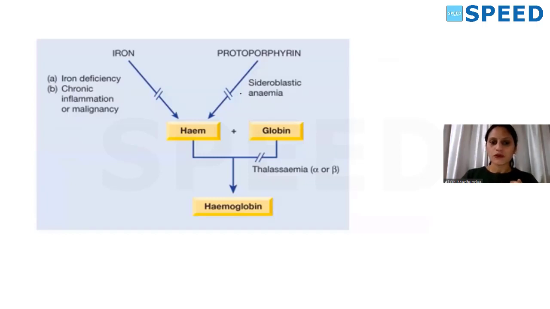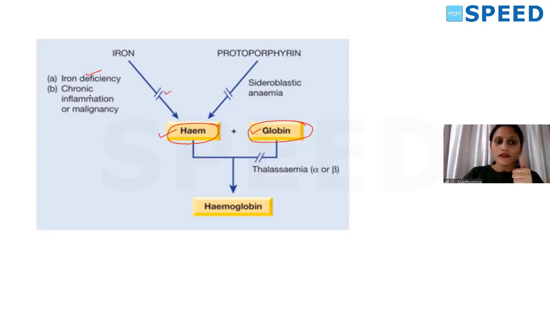Before that, how was this hypochromia or microcytosis formed? You know that hemoglobin is formed out of heme and globin. So when heme formation is affected, we can have hypochromia. When globin formation is affected, we can have hypochromia. In heme there is an iron moiety. So when there is iron deficiency, we can have hypochromia because heme is not formed.